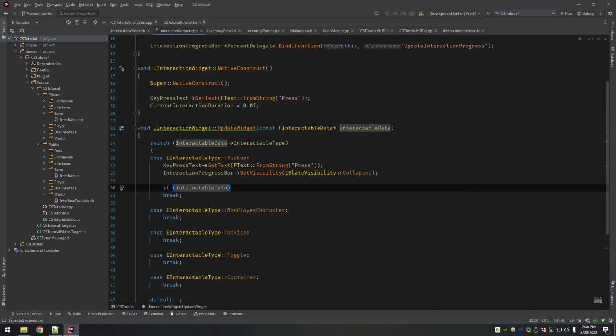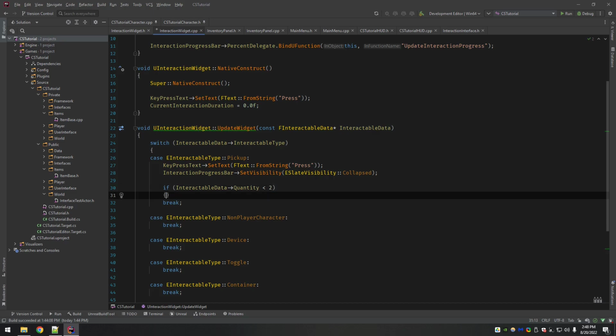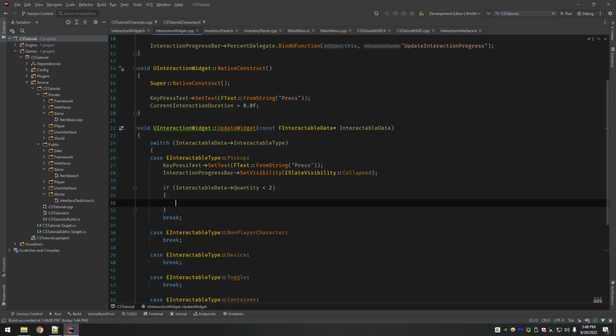Now we have a quantity text. So we want to check, is our quantity less than 2, meaning 1 or 0 should not be possible, but I guess you could just do equal to 1. That's probably a little more sensible here. If quantity is 1, we want to do quantity text.